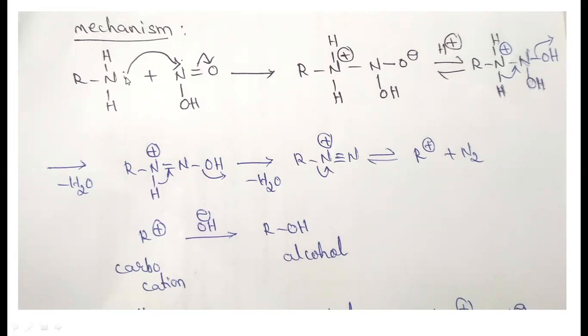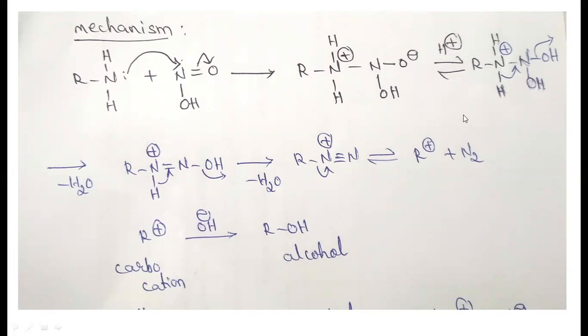Because the nitrogen donated electrons to this nitrogen, the nitrogen here gets a positive charge, whereas the oxygen, which takes the pi bonding electrons, gets a minus charge. When this compound reacts with the acid, the O minus takes the H, which produces the OH group.